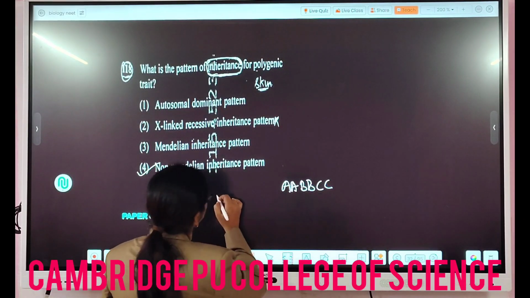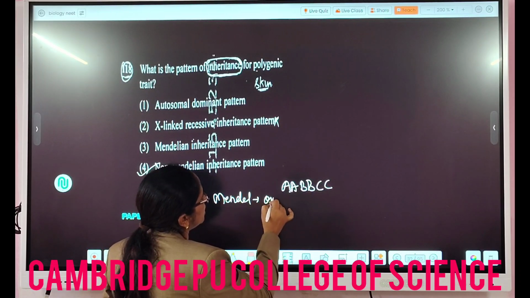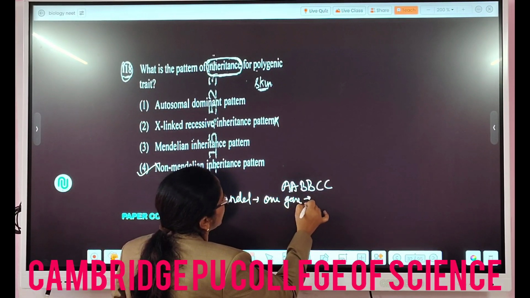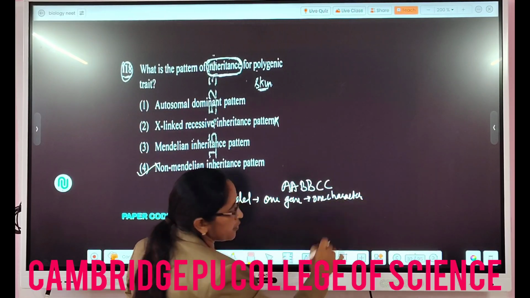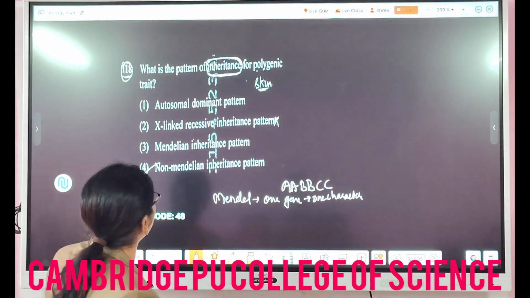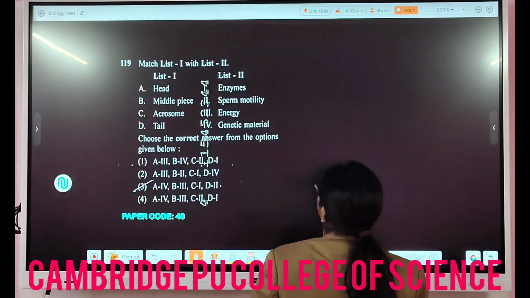Why? Because according to Mendel, one gene should control one character only, right? But this is an exception to that. It is not following that rule. So that is why it is a non-Mendelian inheritance pattern.